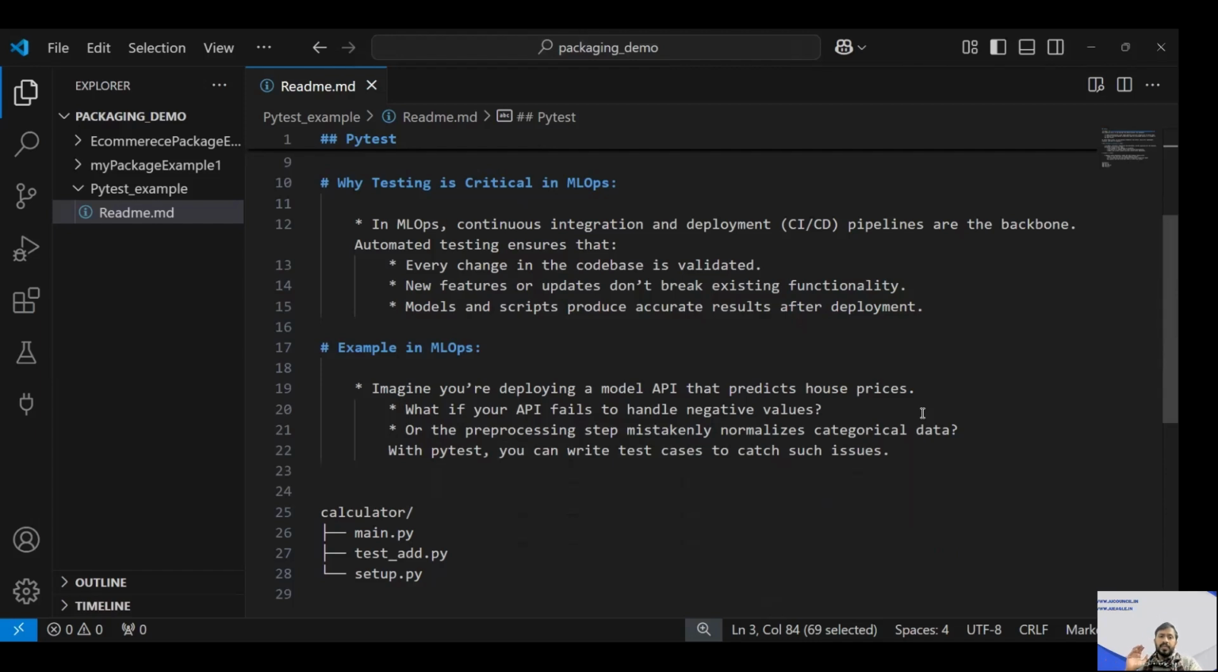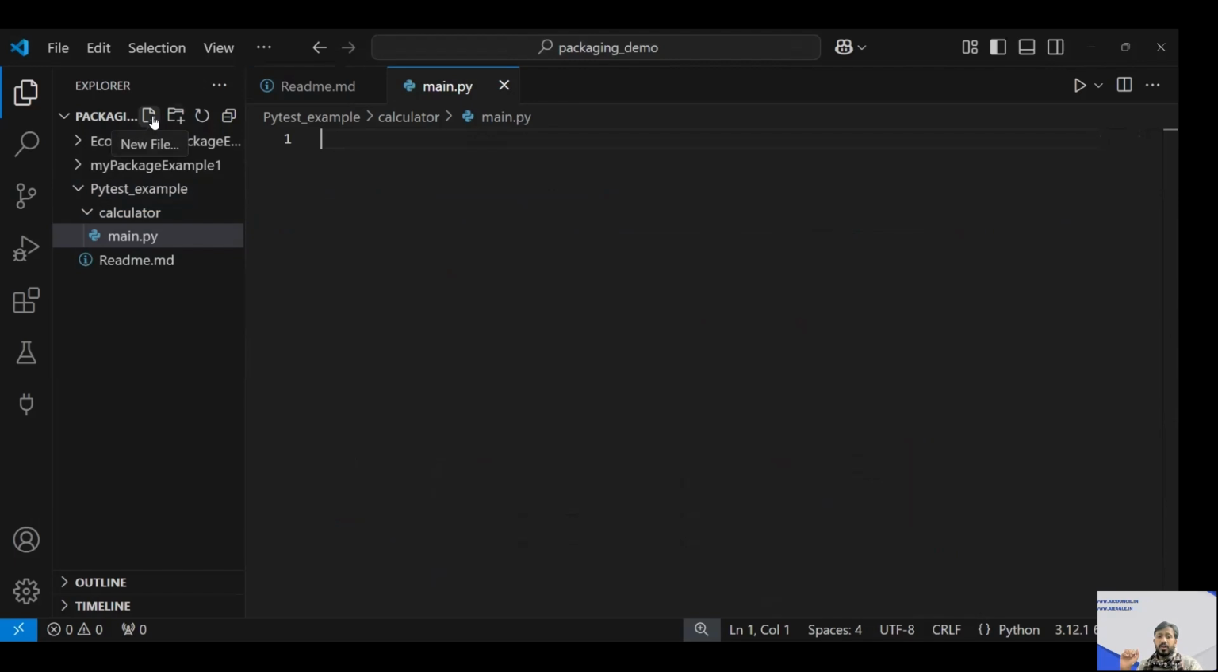So there'll be a structure of the project that we are going to use. It's a very simple project that we are going to create over here. So structurally it's very simple. First of all, we'll have a calculator. This is a Pytest example folder I created. In this Pytest example, I create a folder called calculator. And within this, we will have a file called main.py. And in this main.py, we'll write very simple calculator logic.